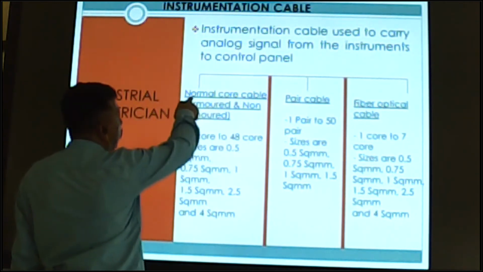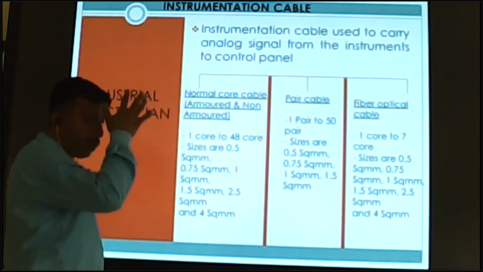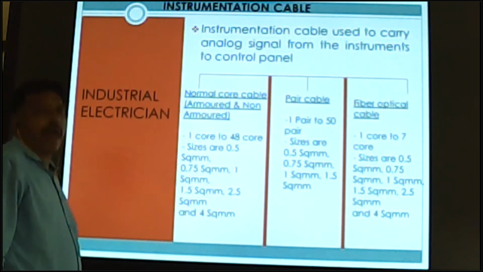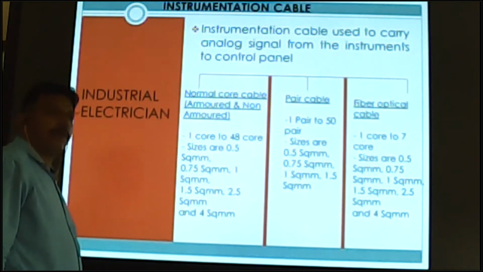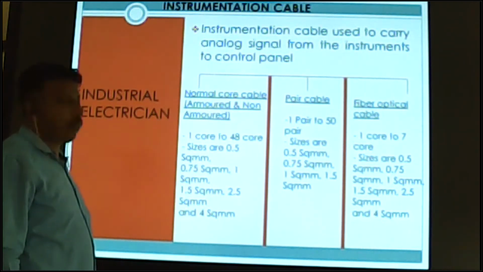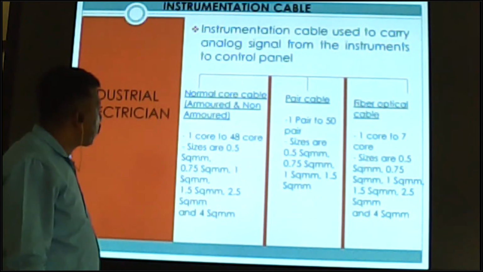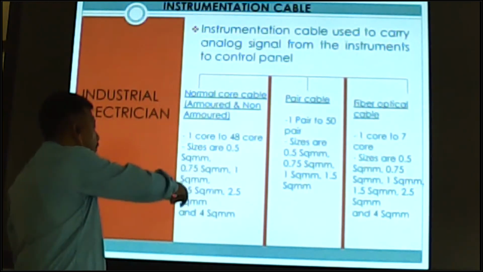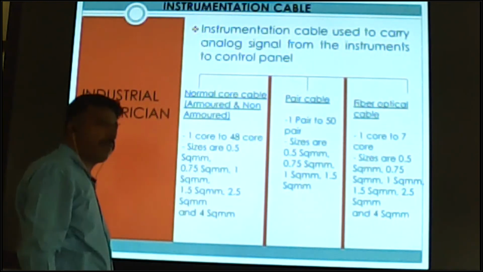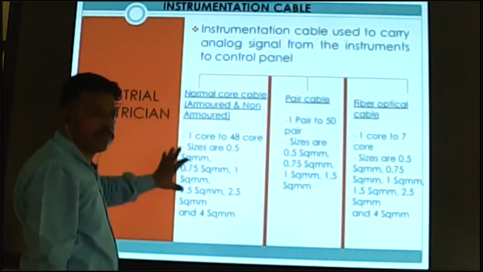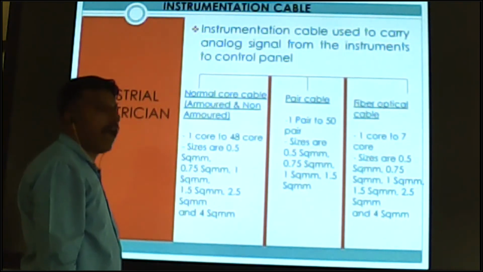This is available in normal cable from 1 core to 48 core, same as control cable. Sizes available are 0.5 mm square, 0.75 mm square, 1 mm square, 1.5, 2.5 and 4 mm. As per site requirement, we can use these sizes of cable.